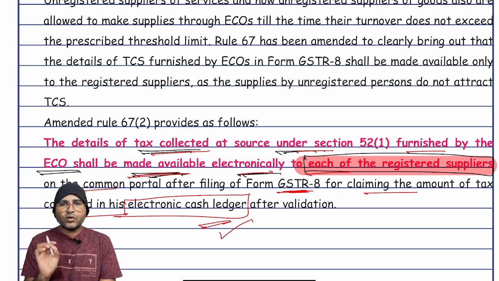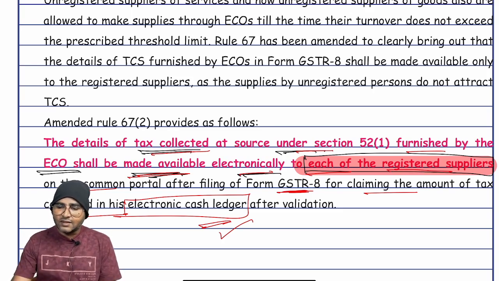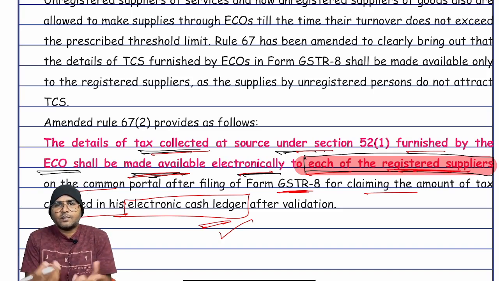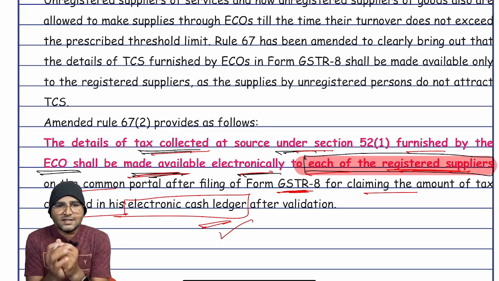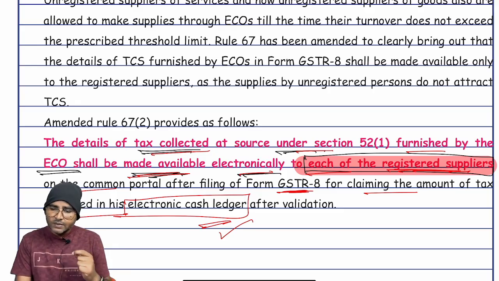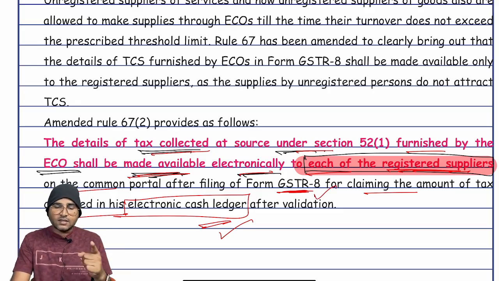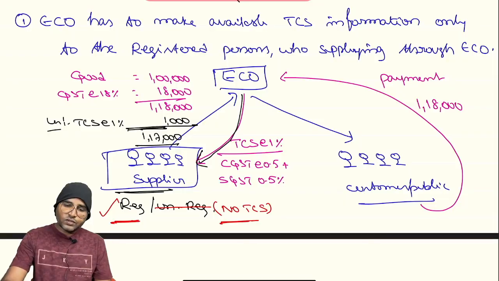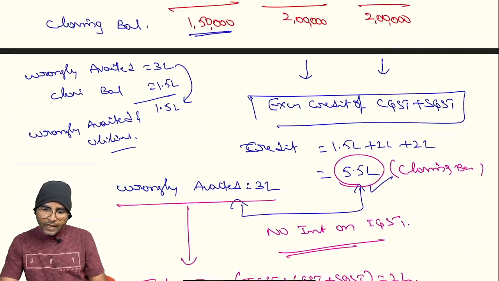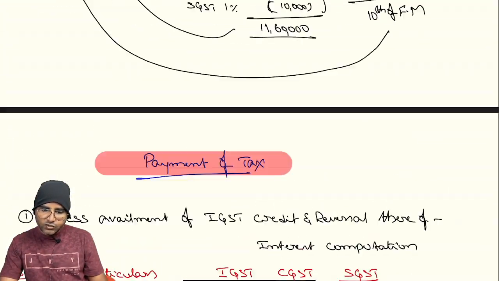In this situation, you have to understand it is to each registered supplier. In relation to an unregistered person, there is no need to reduce TCS. Are you clear?